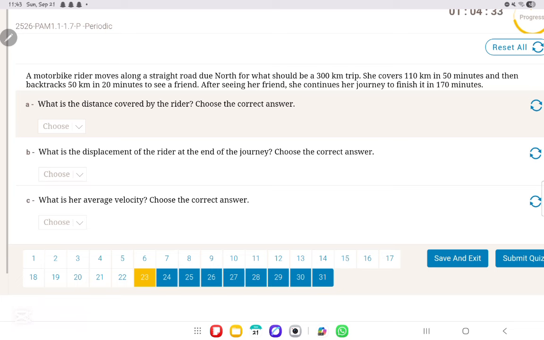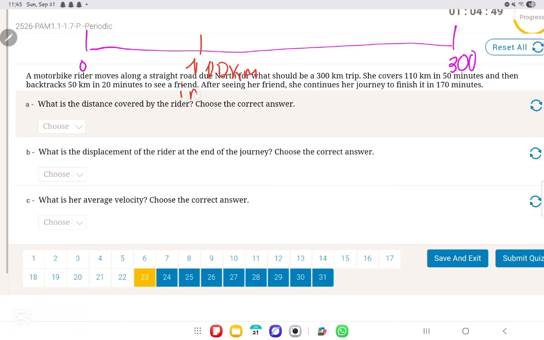We have our motorbike rider. She starts at 0 and she's supposed to complete a trip that is how much? 300 kilometers. Now, here she starts moving and she covers 110 kilometers in how much time? In 50 minutes. Perfect. So this we need to keep in mind. She covered 110 kilometers in 50 minutes.